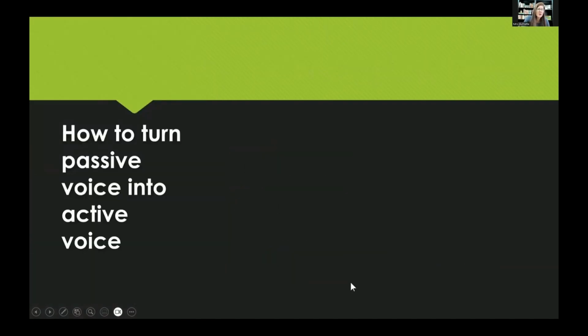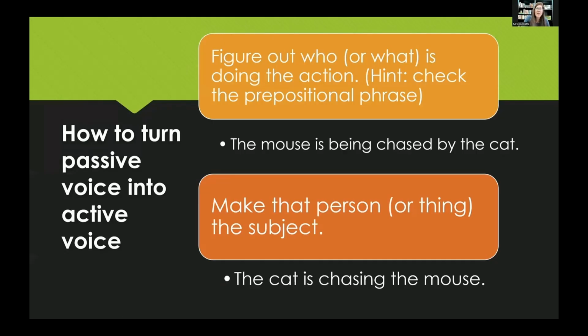All right, so how to turn passive voice into active voice. First, you want to figure out who or what is doing the action. And a lot of times you're going to find that in the prepositional phrase. Sometimes it's not there at all. So in the mouse is being chased by the cat, the person or the thing doing the action is the cat, right? So we found the cat. Now we're going to make that thing the subject. The cat is chasing the mouse. So we've turned this passive voice sentence into an active voice sentence.